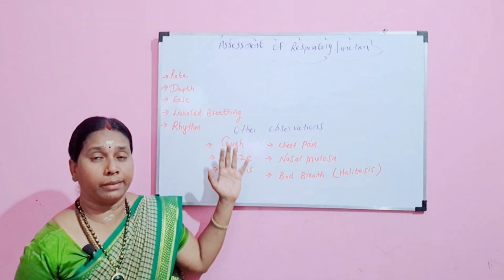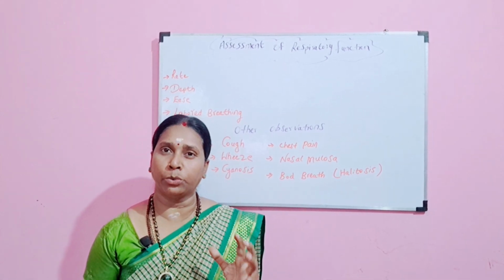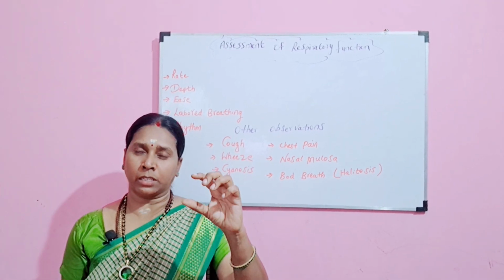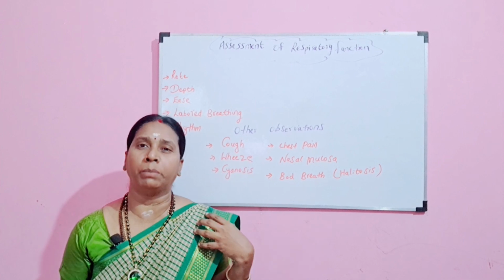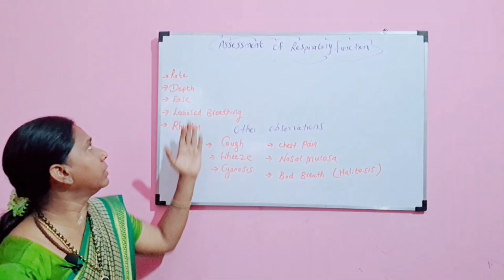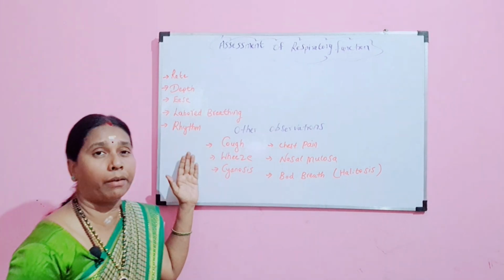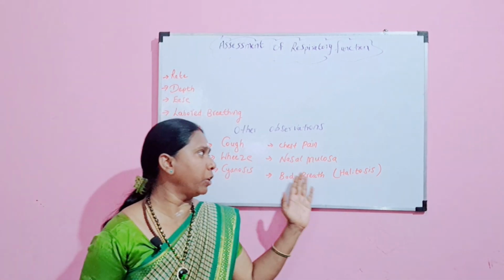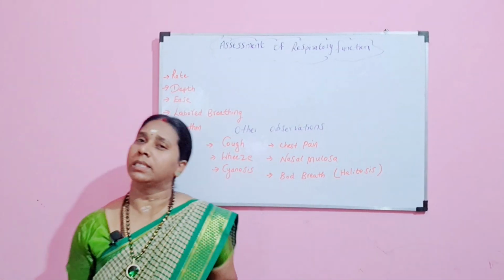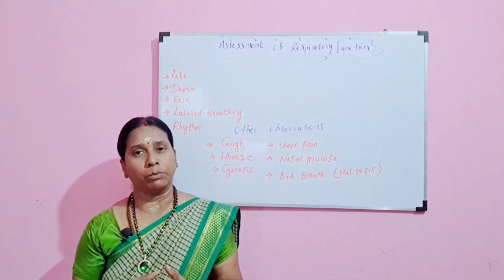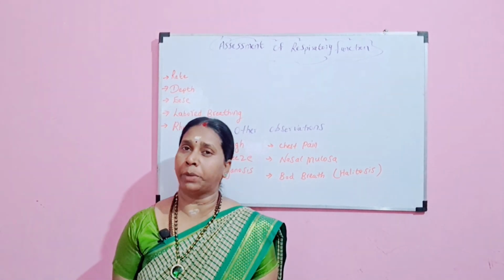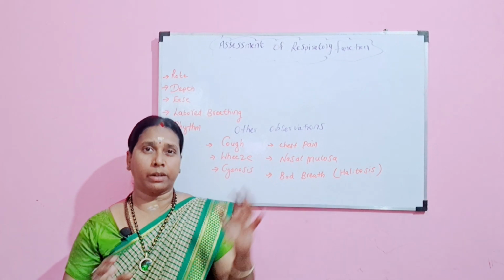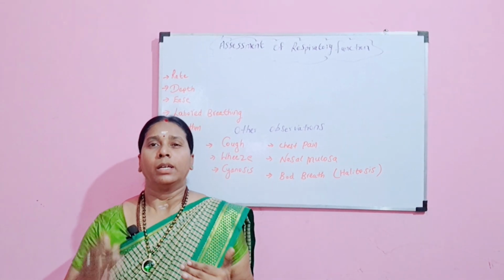Okay, so these are the areas you have to concentrate on when you are assessing a patient with respiratory problems. Your initial assessment, when the patient is entering the hospital area with a breathing difficulty, you have to assess all these things, that is the rate, depth, ease, labored breathing and rhythm. Other considerations you have to make are your cough, wheeze, cyanosis, chest pain, nasal mucosa, bad breath, all these things you have to assess. Okay, so with this you will come to a conclusion about what type of breathing difficulty the patient is experiencing, and what measure you have to take. So this is just an introduction to how you assess your respiratory system.